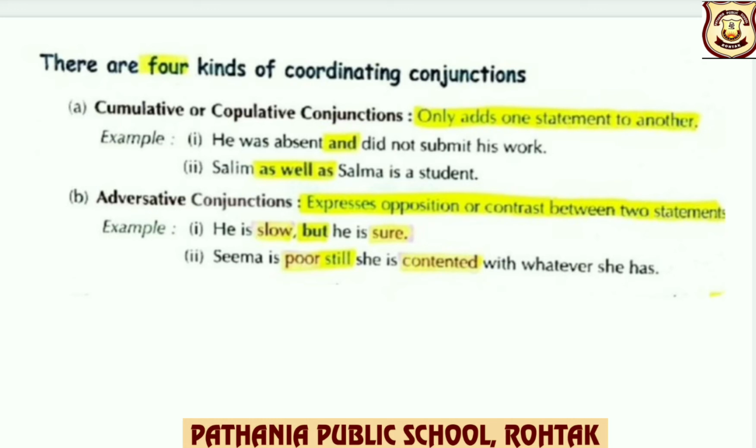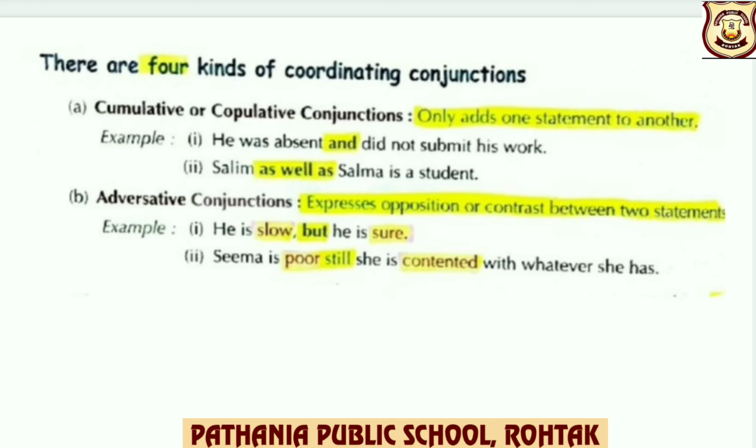First, cumulative or copulative conjunctions. It only adds one statement to another. For example, he was absent and did not submit his work. So here you can see, children, the cumulative conjunction and is used to join two simple statements.